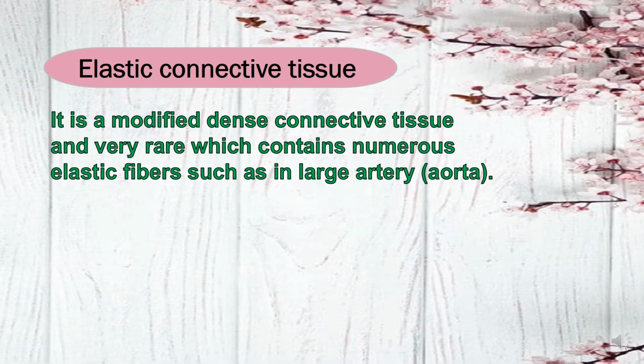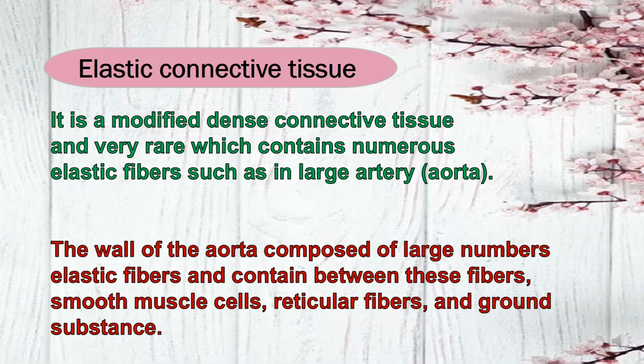Elastic connective tissue: this type is also from the group of specialized connective tissue. It is a modified dense connective tissue and very rare, which contains numerous elastic fibers, such as in the enlarged artery or aorta. The wall of the aorta is composed of a large number of elastic fibers and contains, between these fibers, smooth muscle cells, reticular fibers, and ground substance.